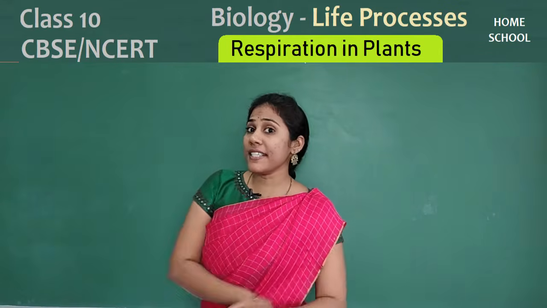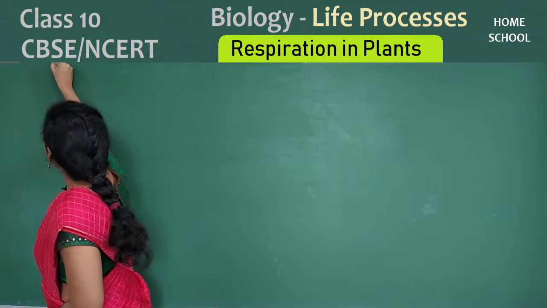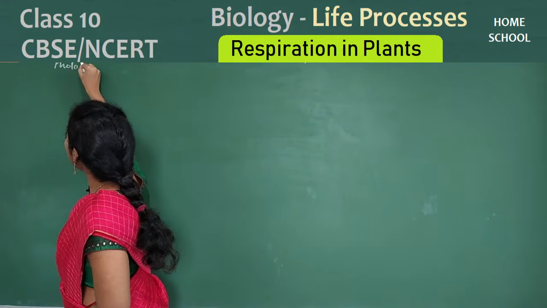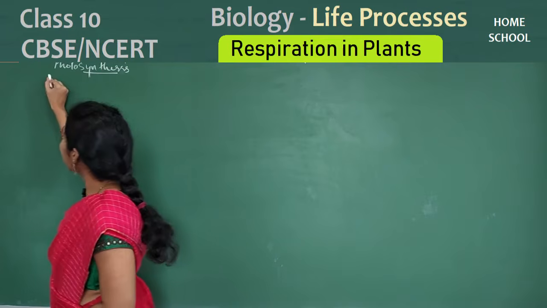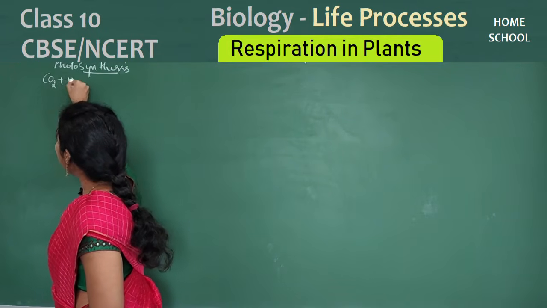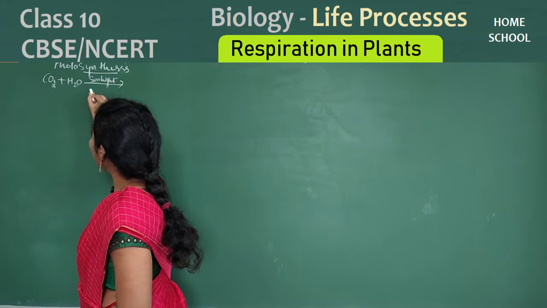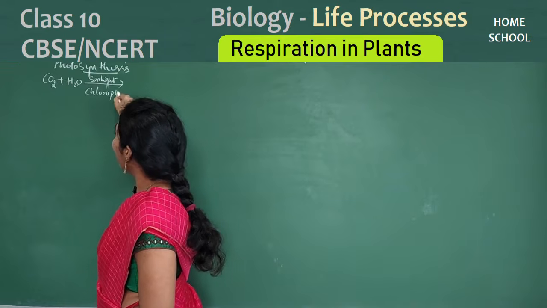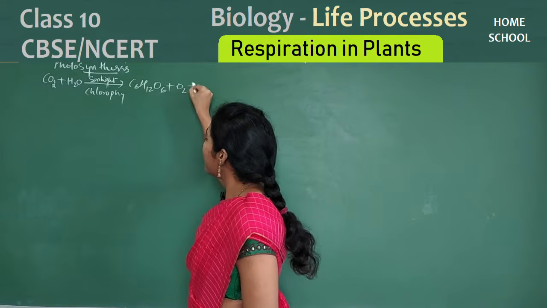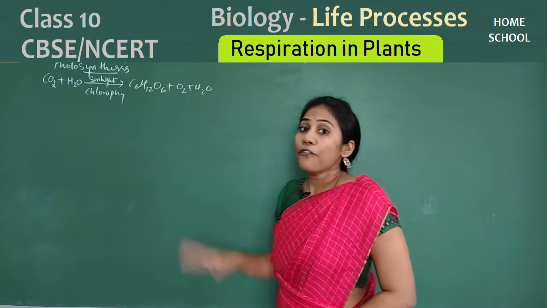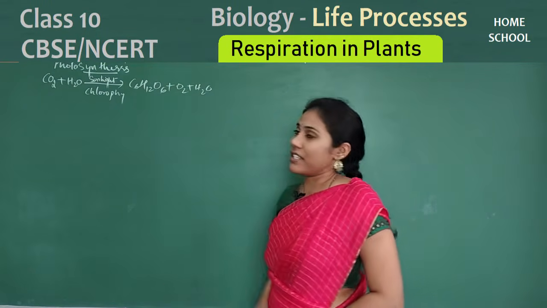Before we go for respiration, let us revise a few things about photosynthesis. Photosynthesis is a way of preparing food by plants, isn't it? Can you write the reaction for photosynthesis now? Plants take up carbon dioxide, which combines with water in the presence of sunlight and a pigment called chlorophyll. You get glucose, and oxygen is a byproduct, right? For photosynthesis, the plant takes carbon dioxide and gives out oxygen.